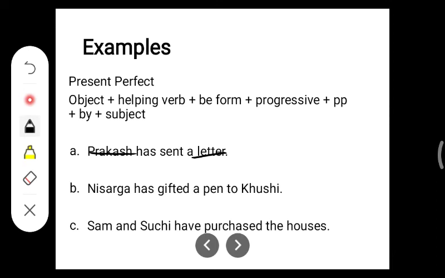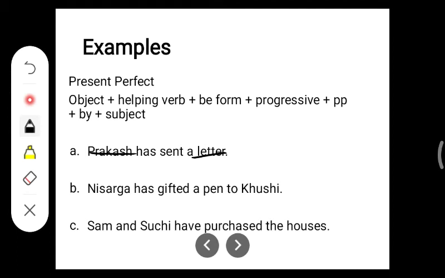So first must be the object. So a letter, then the helping verb, has. Be form is been. Been, then the past participle, sent, by Prakash.